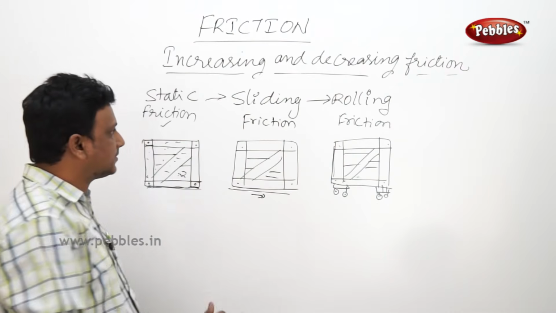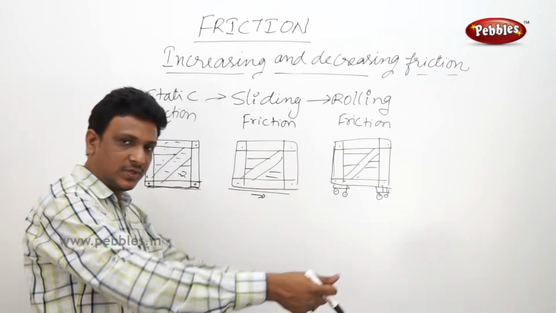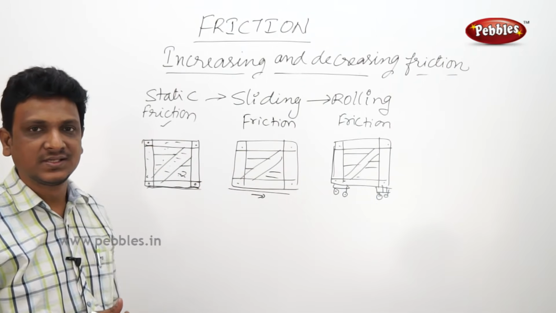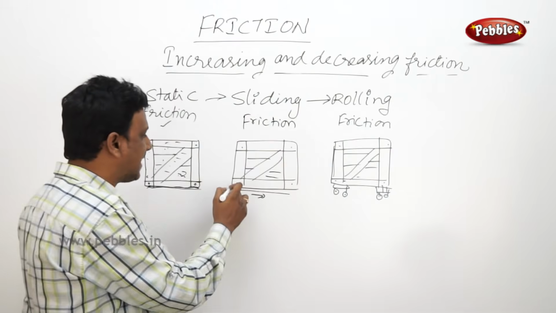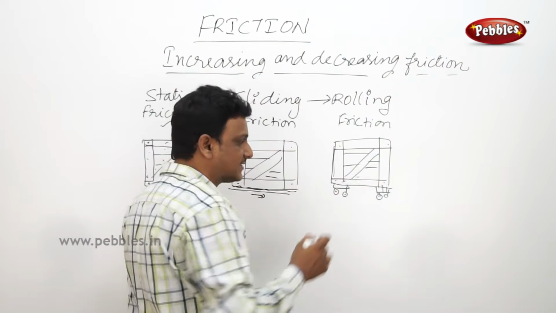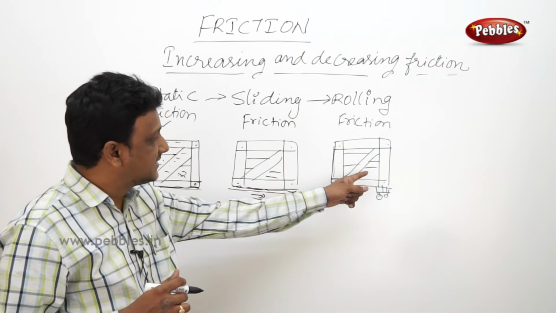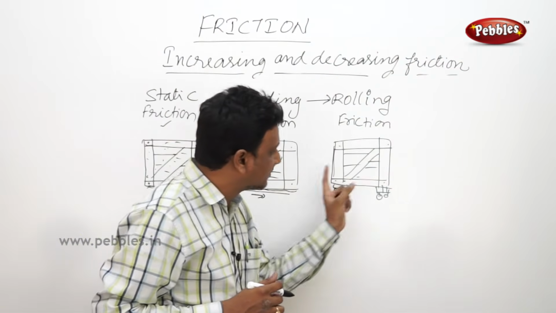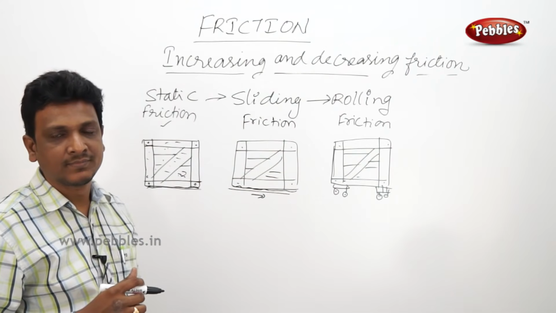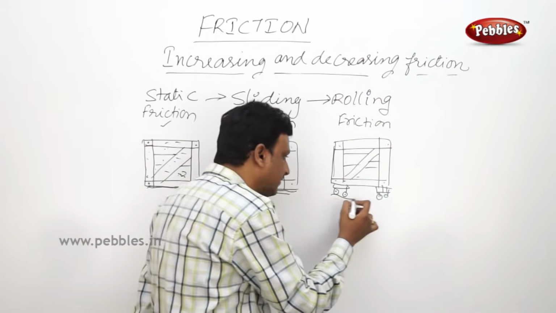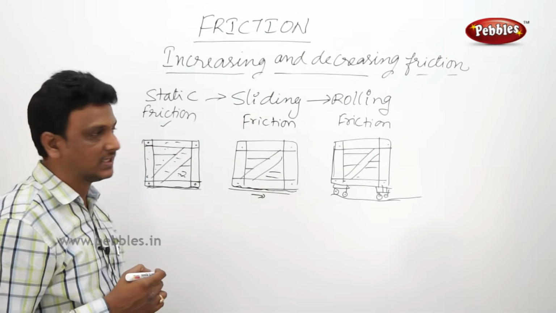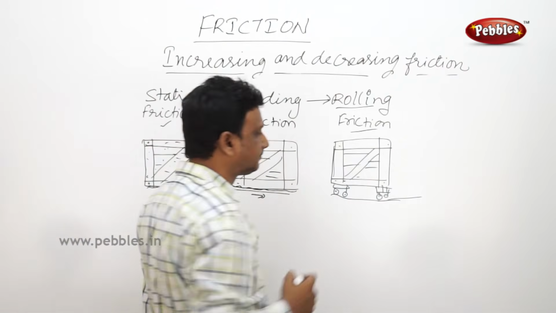So here we are sliding, just pulling the box. There is friction, you will get some noise between the ground and the box. The box gets damaged if you drag like that. So here in this case we arranged some wheels. It is much easier to carry the box with wheels instead of just pulling. Here is also some friction between the wheels and the ground, but this friction is less than the sliding friction. This is called rolling friction, right?